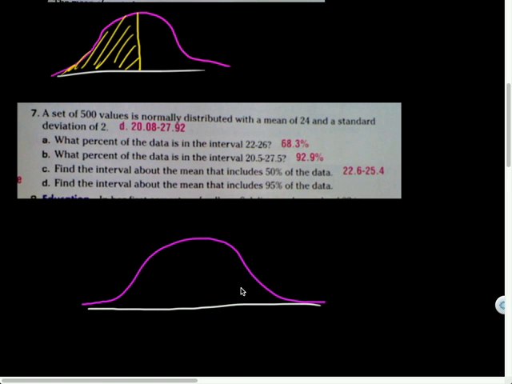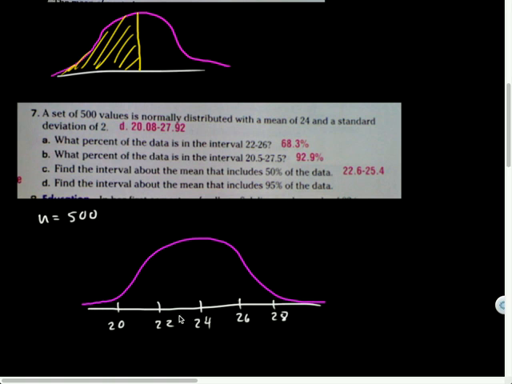So, let's write this down. Make sure we get this right. So, let's see. It says set of 500 values. So that is referred to as n. We'll have that tie in today a little bit. Are normally distributed about a mean of 24. So 24 is our mean. It is also our median because it's the one with the highest frequency of occurrences. All right. And a standard deviation of 2. So 1 standard deviation away would be 26. 2 standard deviations would be 28. 1 standard less would be 22. 2 standards less would be 20.